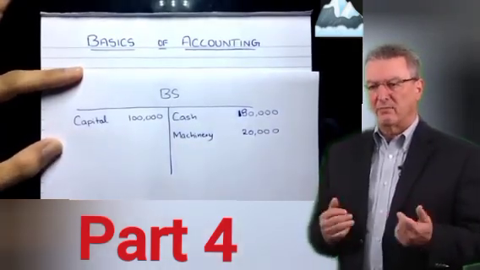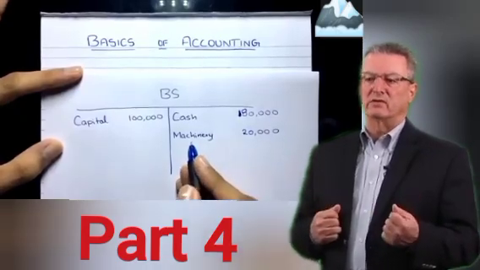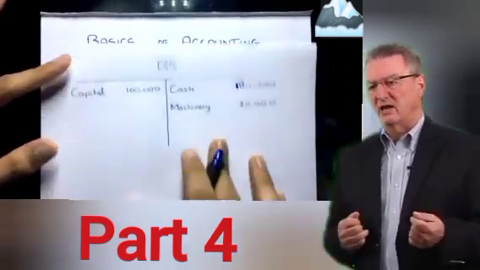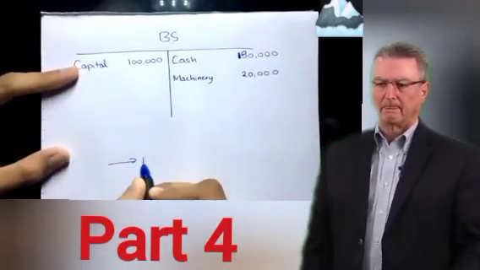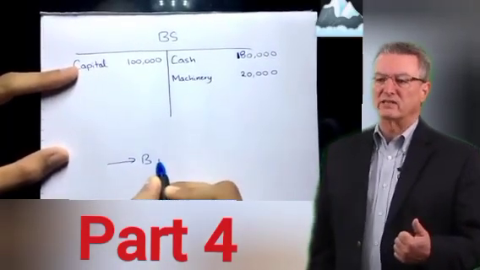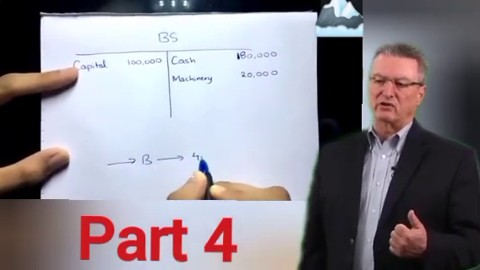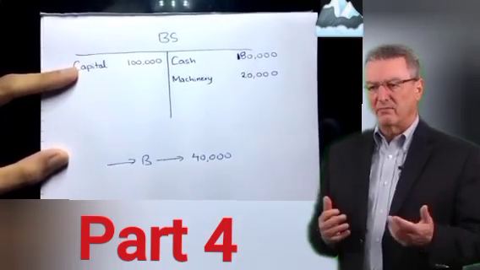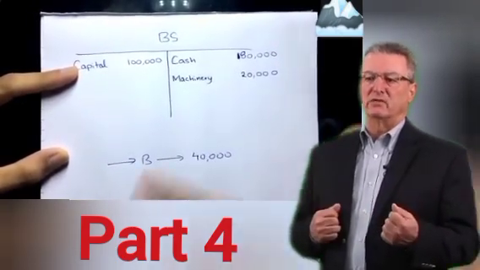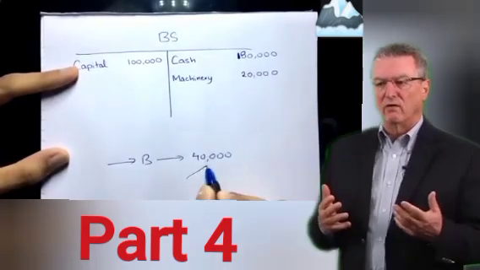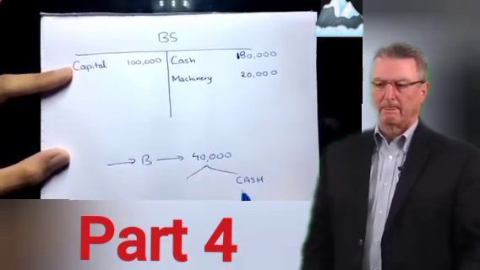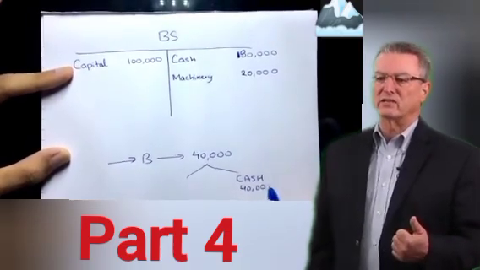Clear? Then let's say you wanted to invest in a huge project, so you needed more money. So what you did was you went to a bank, and you got a loan of 40,000. Now what will happen when the loan is sanctioned? Immediately two things will happen. One thing is you will get the cash immediately. It will be your cash, 40,000 cash you got.